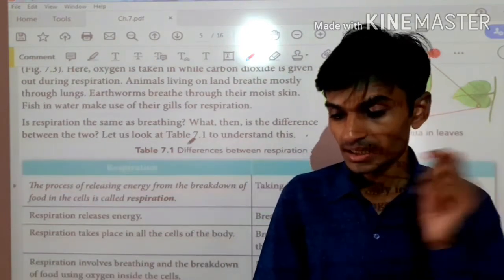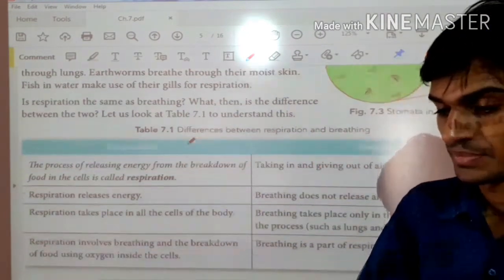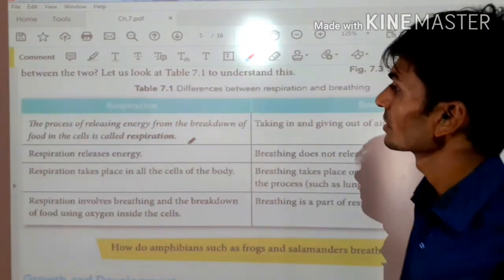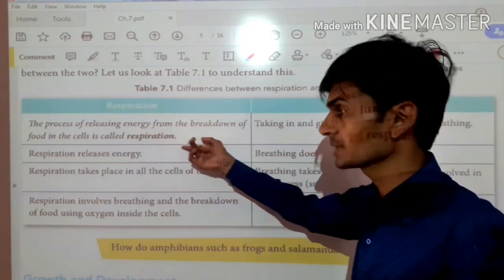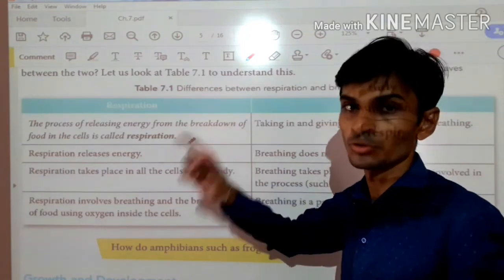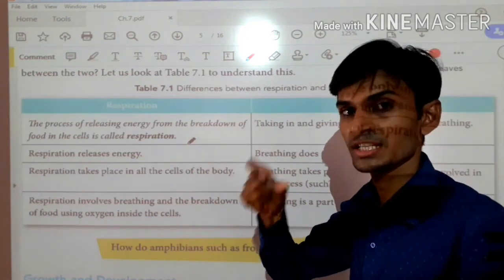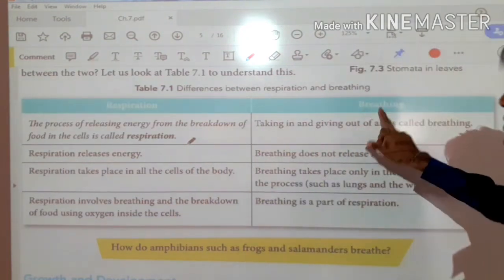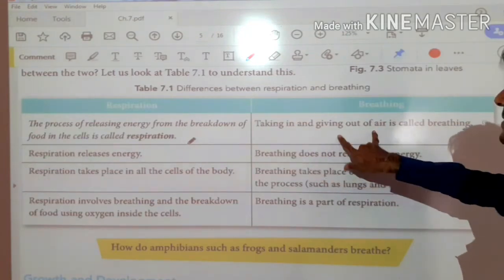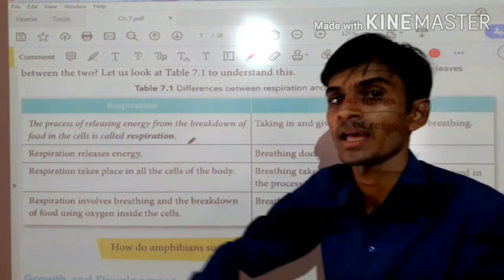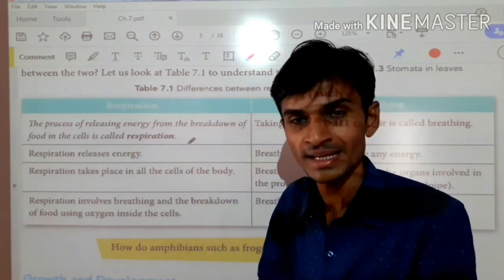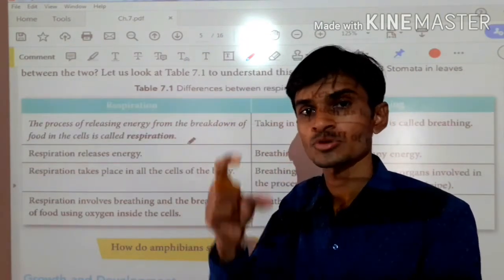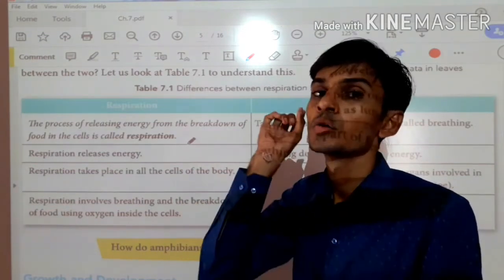Now see respiration and breathing. So what is the key definition of respiration? The process of releasing energy from the breakdown of food. This process is called respiration. And what is breathing? Taking in and giving out of air. That means whatever air we are inhaling into our body, we are exhaling outside. Only this mechanical type of process is called breathing.